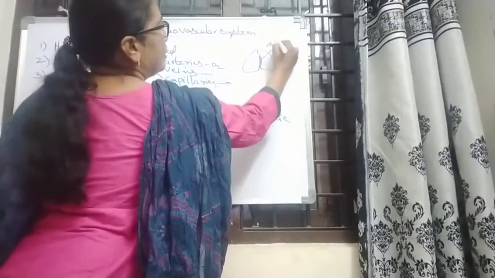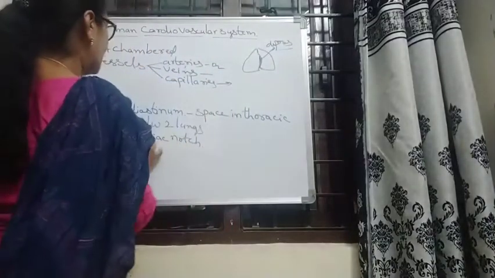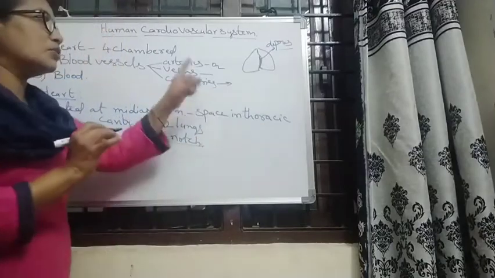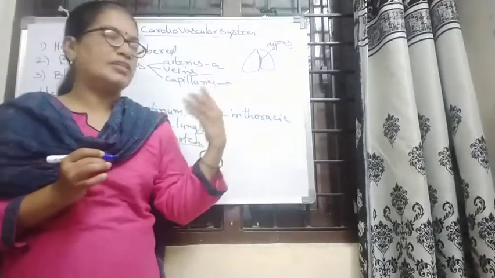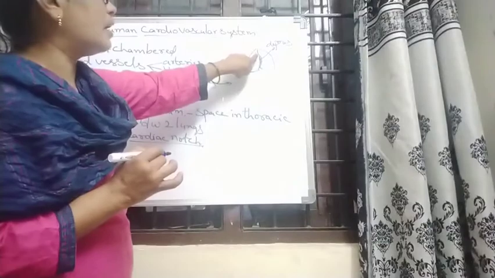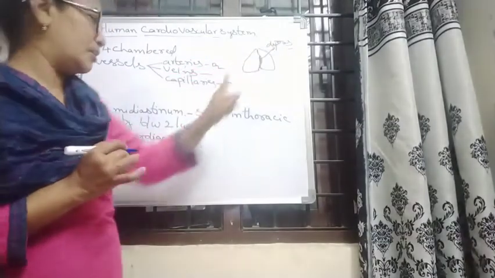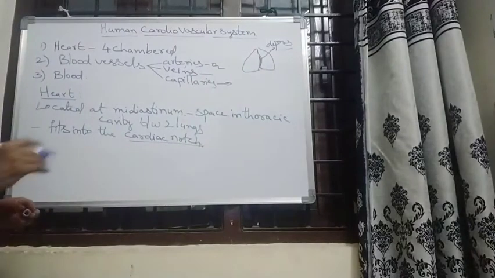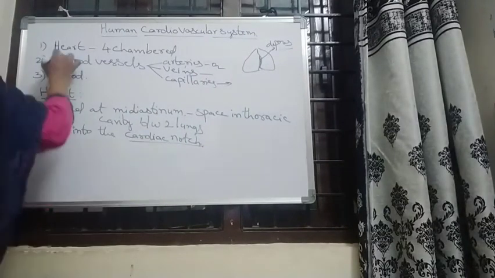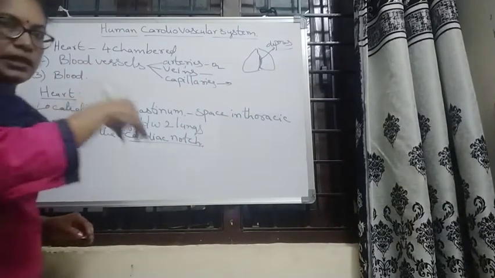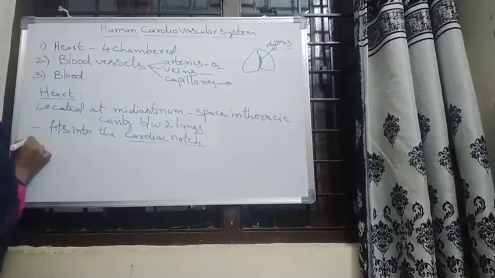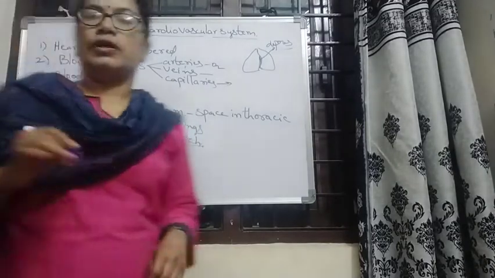That is called a cardiac notch. Because the heart is located on the left side, the left lung contains a depression, called the cardiac notch. Means the heart fits into that place.